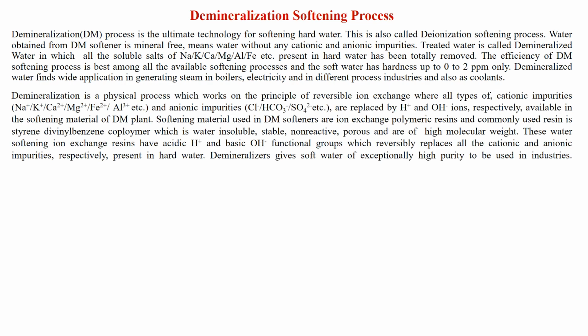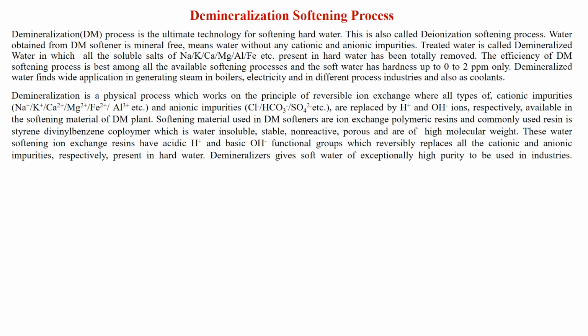Demineralization is a physical process which works on the principle of reversible ion exchange, where all types of cationic impurities and anionic impurities, as mentioned here, are replaced by H+ and OH- ions respectively, available in the softening material of demineralizer softening plant.